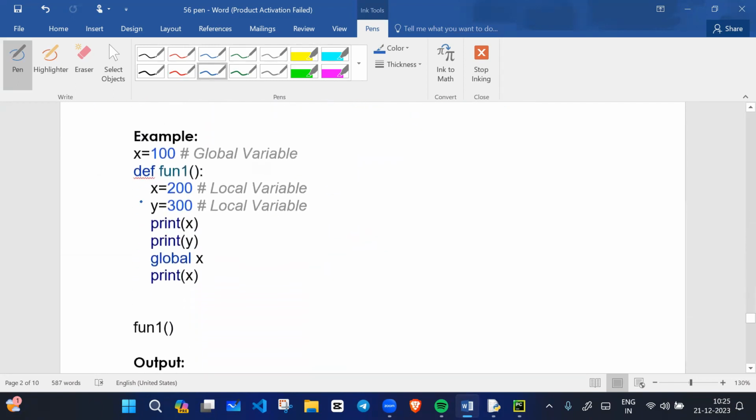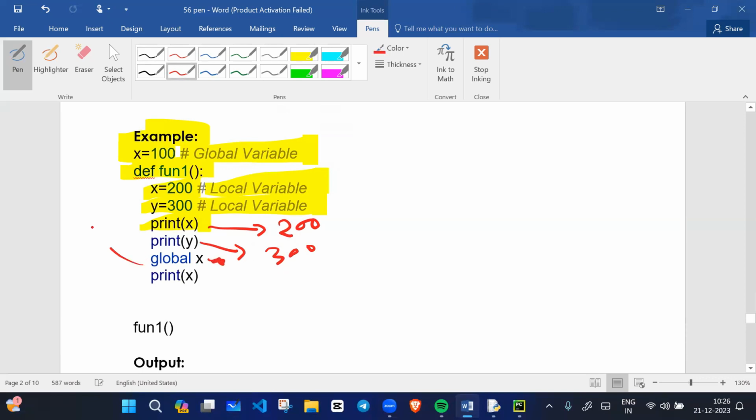All right. So see this example, everyone. We have x equals 100, which is a global variable. We have function 1, and we have two local variables, x equals 200 and y equals 300. How many local variables are there? Two local variables. If I print x, what will it print? It will print local data, which is 200. If I print y, it will print local data, which is 300. If I use global, now it will fetch the global variable, and what will this x print?